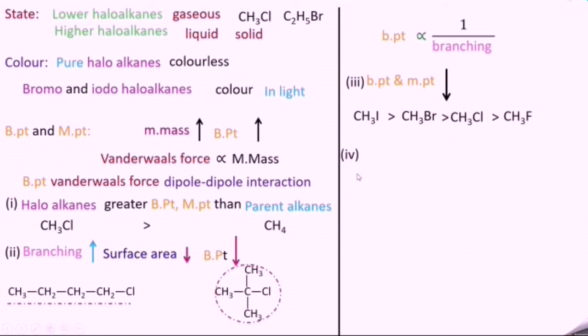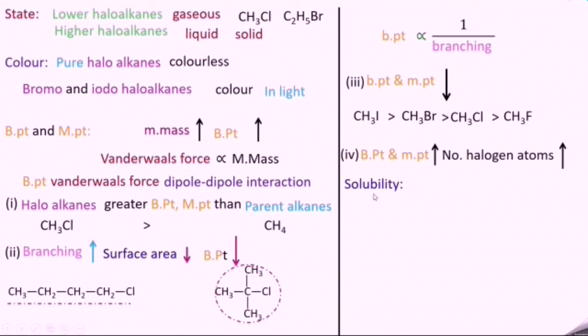Fourth case, boiling point and melting point increases with increase in number of halogen atoms because of the increase in molecular mass of halogen atoms. For example, dichloromethane has higher boiling and melting point than chloromethane. Dichloromethane consists of 2 chlorine atoms, chloromethane consists of only 1 chlorine atom.